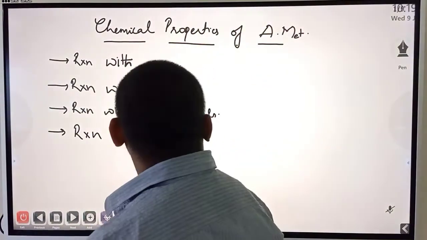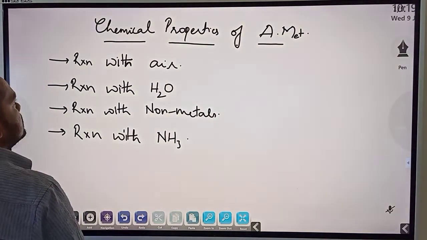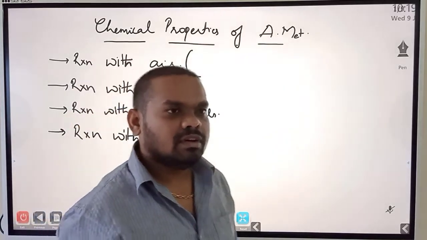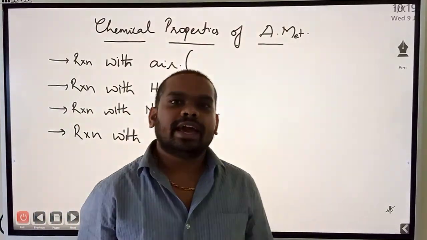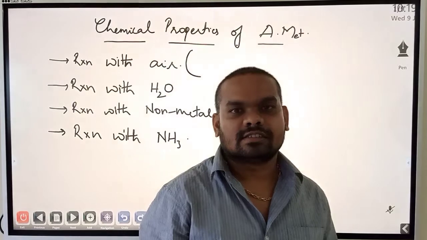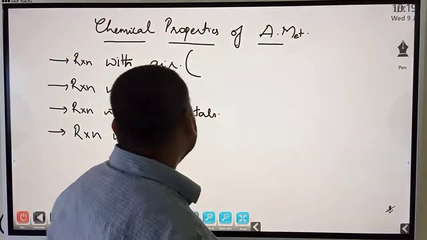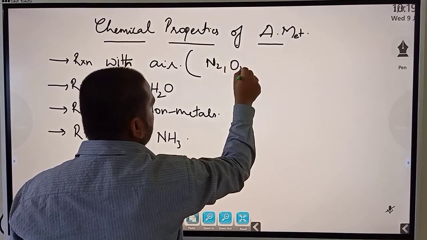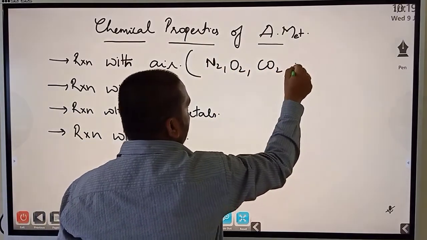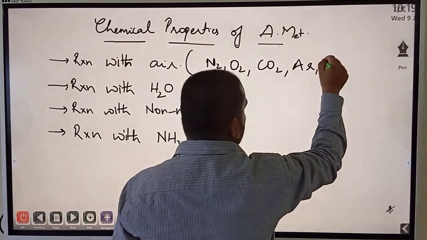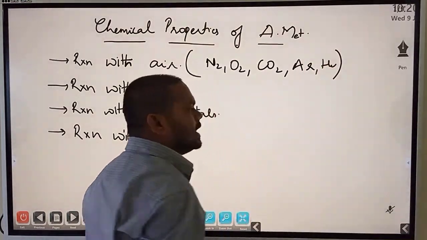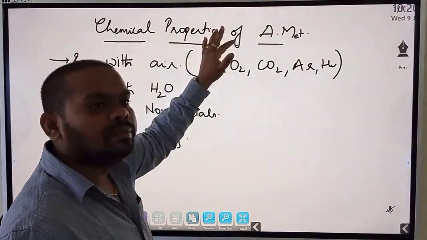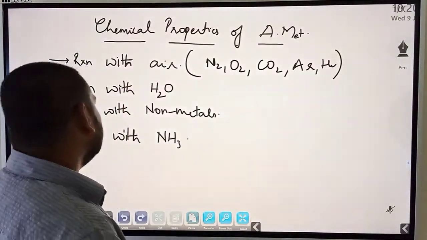In the alkali metals we have various chemical properties to be dealt. The first one is reaction with air. Now air, we have studied in our lower classes also, that air is a mixture of many gases. Yes or no? So in air we have nitrogen, oxygen, carbon dioxide, argon, helium, neon, various amounts of different gases. Out of all these gases, which one is reacting with the alkali metal and how they are reacting, that we will be studying first.